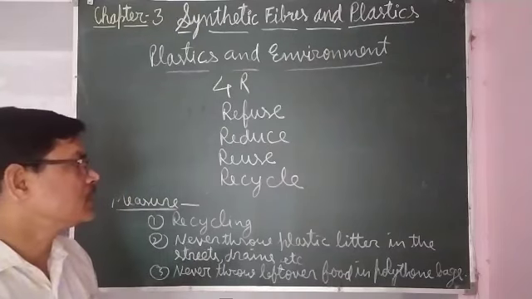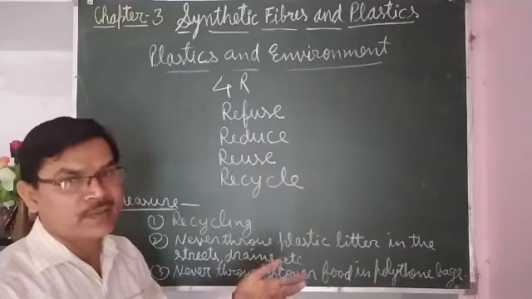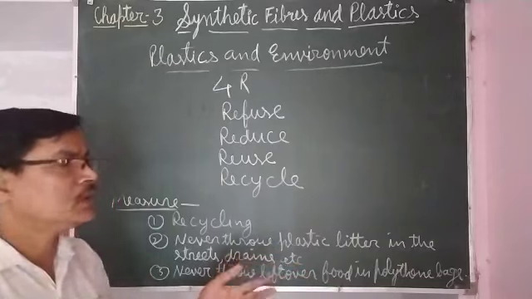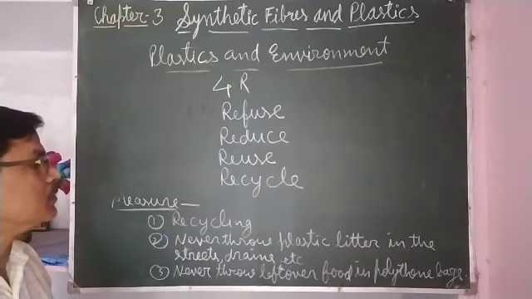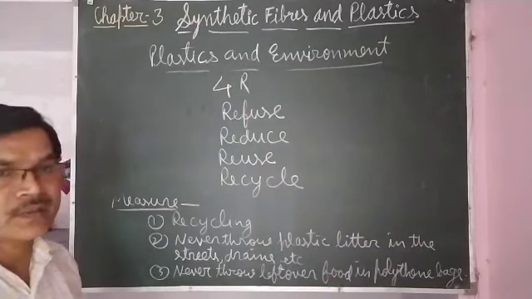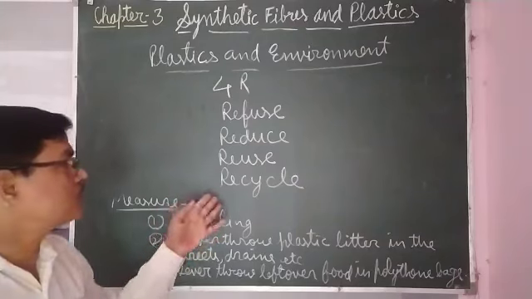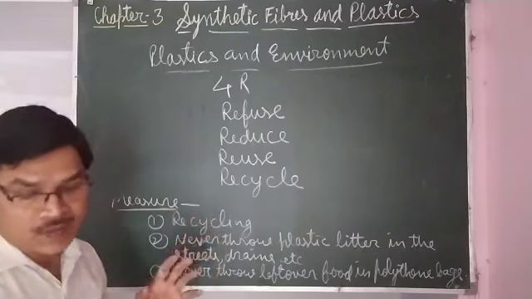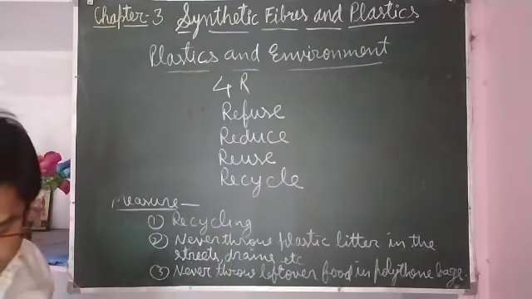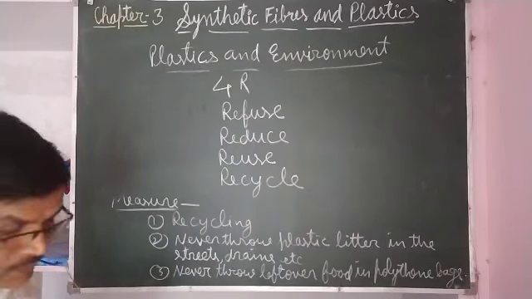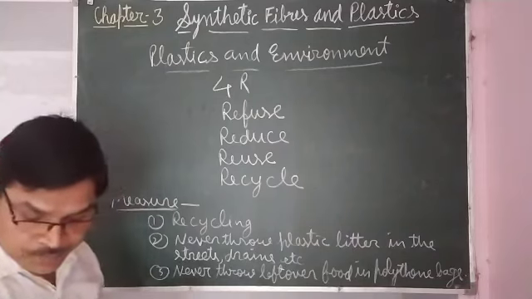And plastic goods can be given to the junk dealer so that it can be given for recycling. So it should be followed by every citizen of the country. That will be helpful in reducing the problem of plastics.